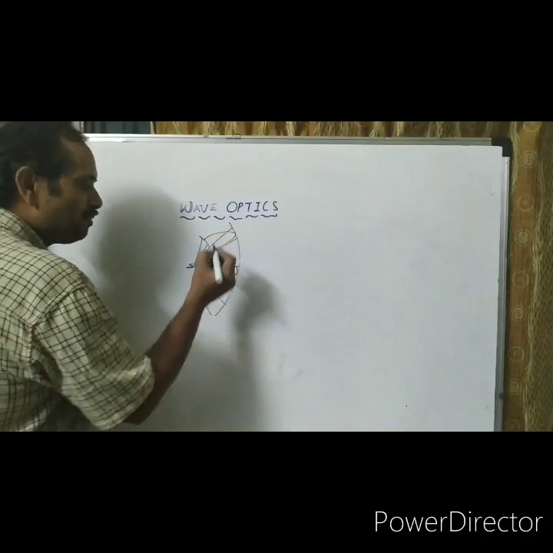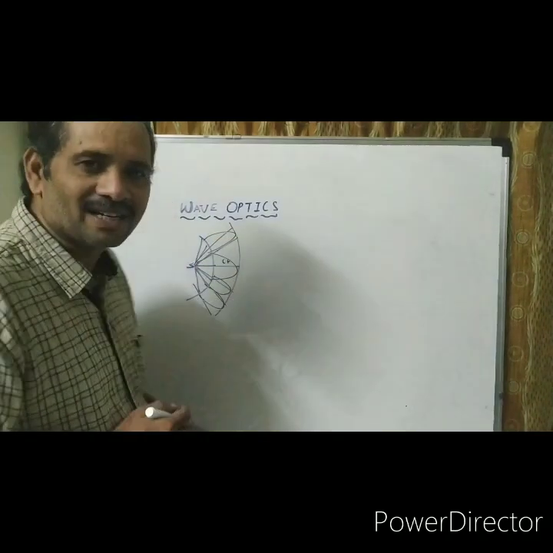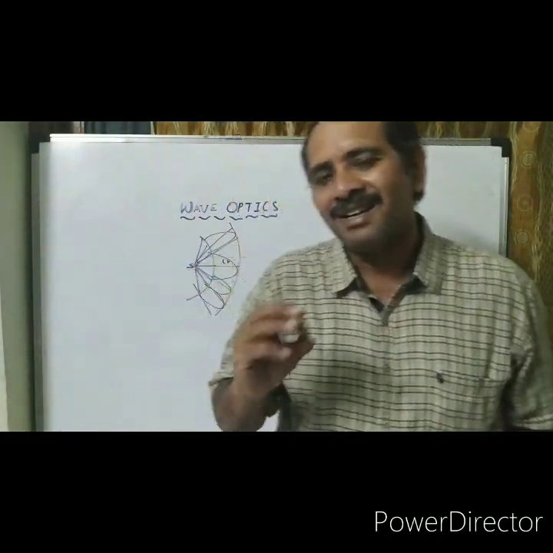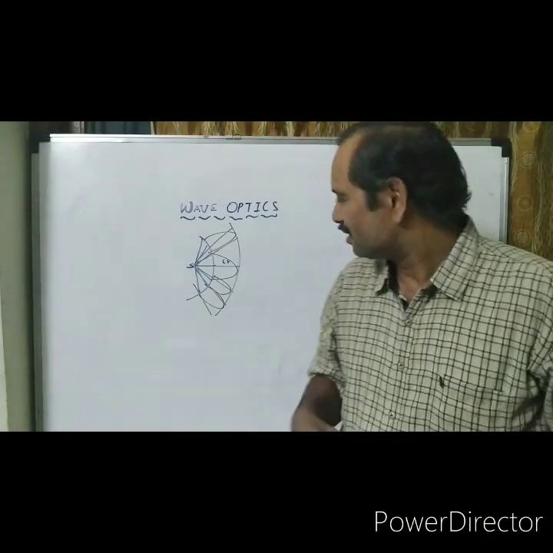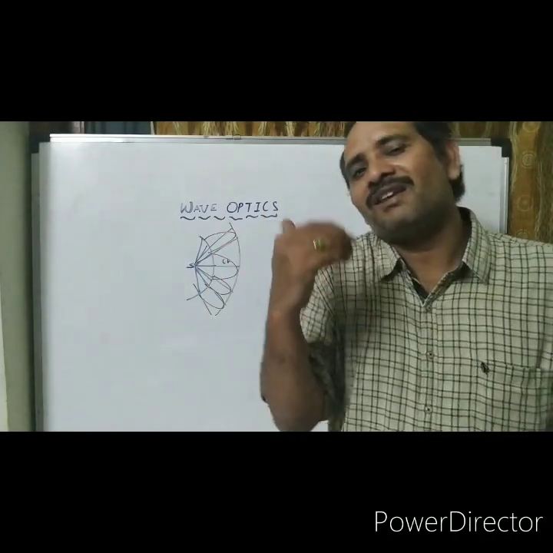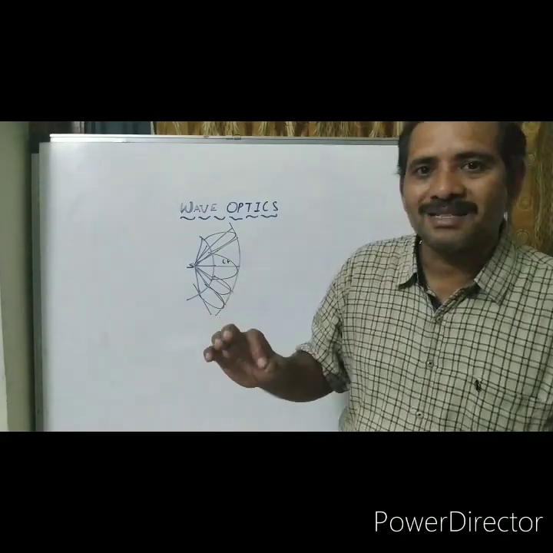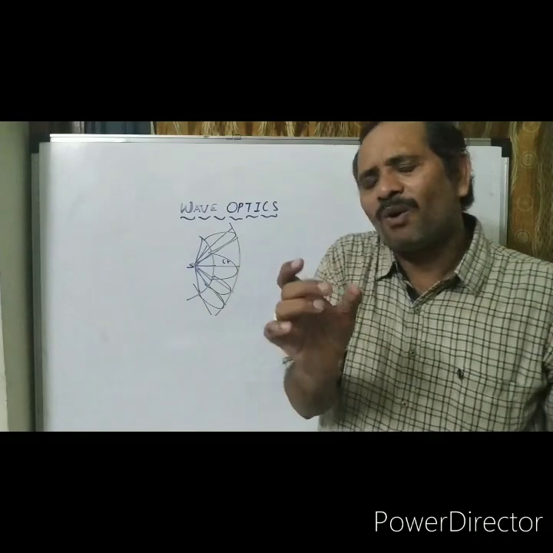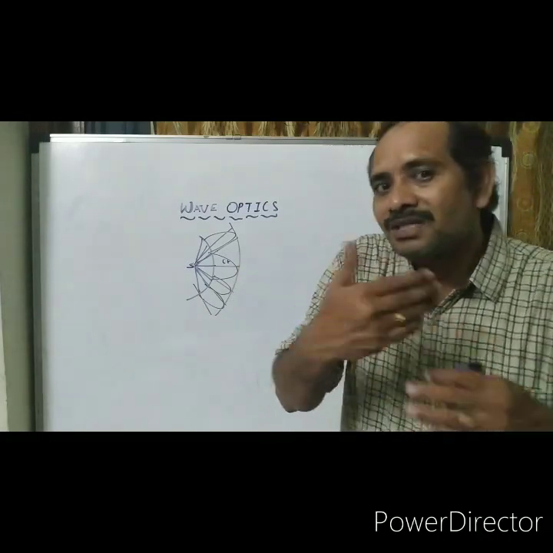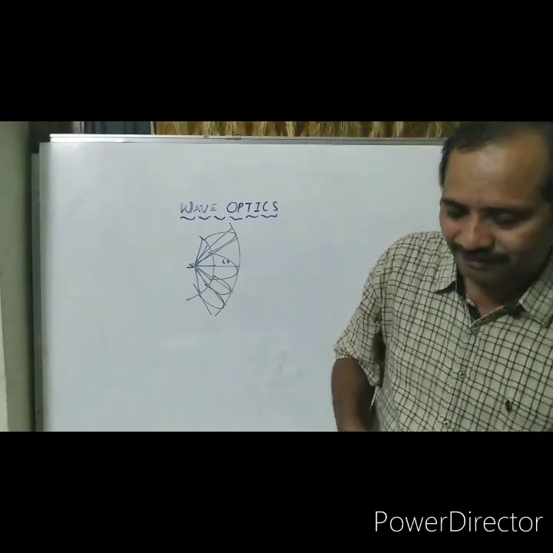Each and every point on the wavefront acts as a secondary source of light. That means the secondary source also emits light whose velocity is equal to the velocity of light. You can understand it like this: each and every point on the wavefront acts as a secondary source of light, and that source also produces a wave whose velocity is equal to the velocity of light.